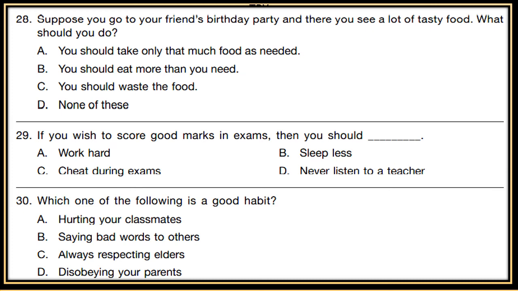Question 29. If you wish to score good marks in exams, then you should A. Work hard, B. Sleepless, C. Cheating during exams, D. Never listen to a teacher. 30. Which one of the following is a good habit? A. Hurting your classmates, B. Saying bad words to others, C. Always respecting elders, D. Disobeying your parents.